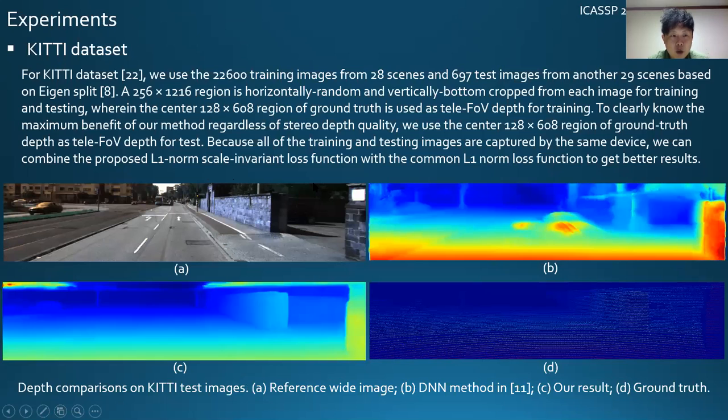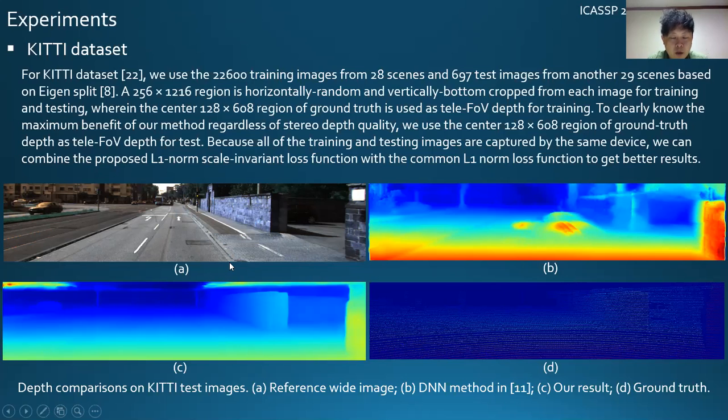So this page shows our results comparison with the state of the art on the KITTI dataset. For the KITTI dataset, we use training images and test images based on the Eigen split. And to know the maximum benefit of our method, regardless of stereo depth quality, we use the center region of the ground truth as the tele-FoV depth for test. Because all of the training and test images are captured by the same device, we can combine the proposed L1 norm scale invariant loss function with the common L1 norm loss function to get a better result.